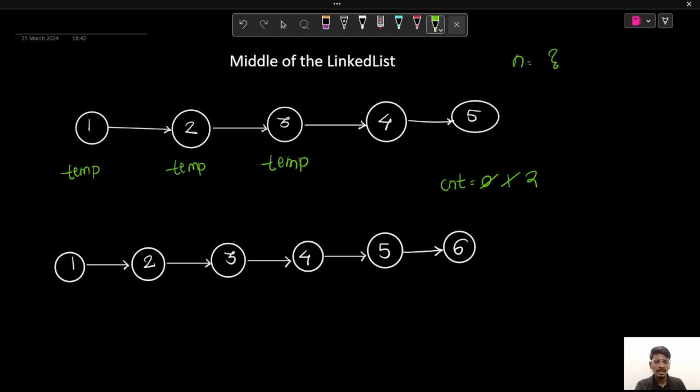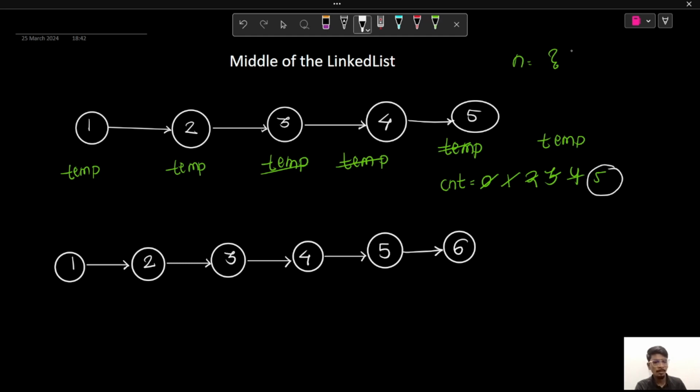As our temp is not equal to null, we'll increment our count and we'll move our temp to the next node. So here our temp is pointing to node 4, so it is not equal to null, so we'll increment our count and we'll move temp to the next node. So here our temp is pointing to the last node, which is 5, and it is not equal to null, so we'll increment our count and we'll move temp to the next node. So here our temp is equal to null, so we'll stop iterating and we have got our total number of nodes in the linked list, which is nothing but 5.